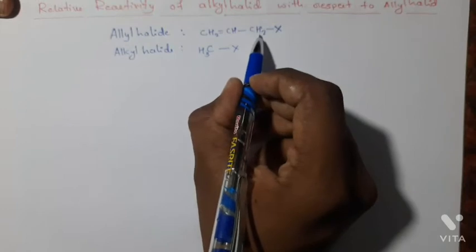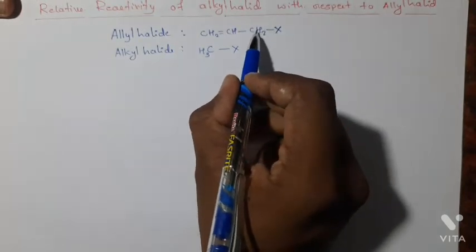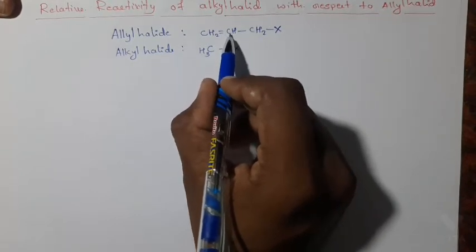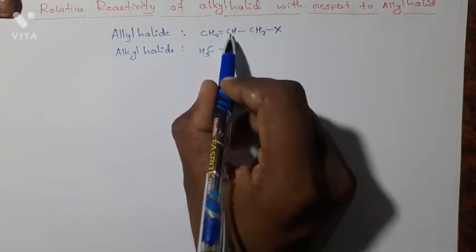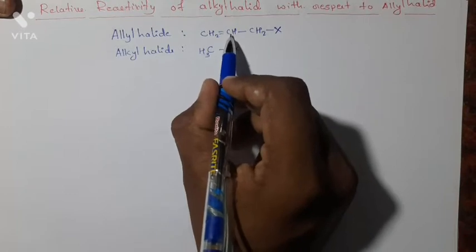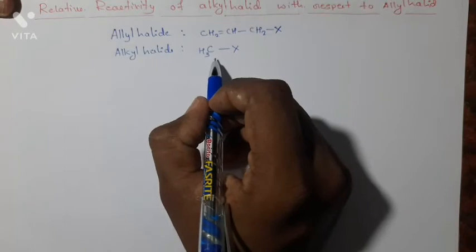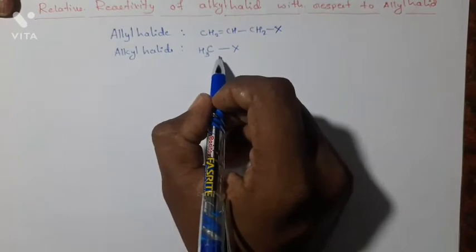In allyl halide, the halogen atom is attached to an sp3 hybridized carbon atom, and that sp3 hybridized carbon atom is attached to the carbon-carbon double bond. Such kinds of halides are called allyl halides. And in alkyl halide, the halogen is directly attached to the alkyl group.